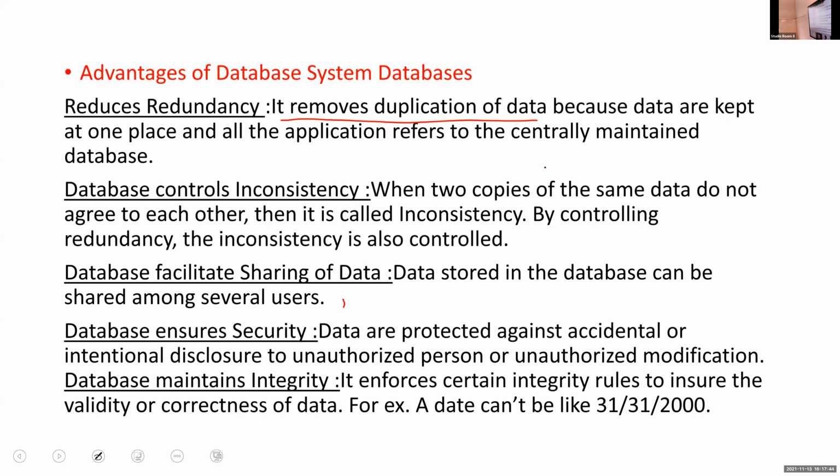Then the database controls inconsistency. That is, when 2 copies of the same data do not agree with each other, then it is called inconsistency. By controlling redundancy, the inconsistency is also controlled. So we will get consistent data.